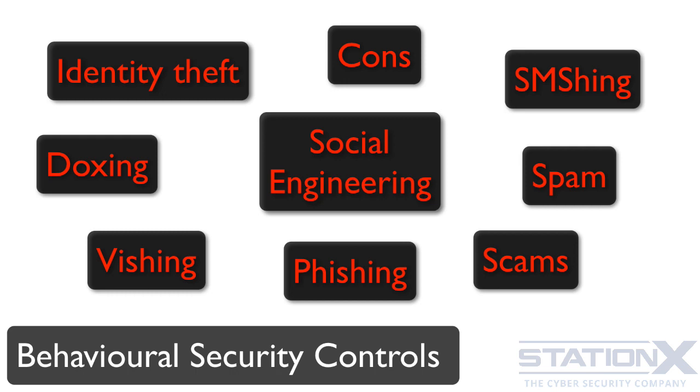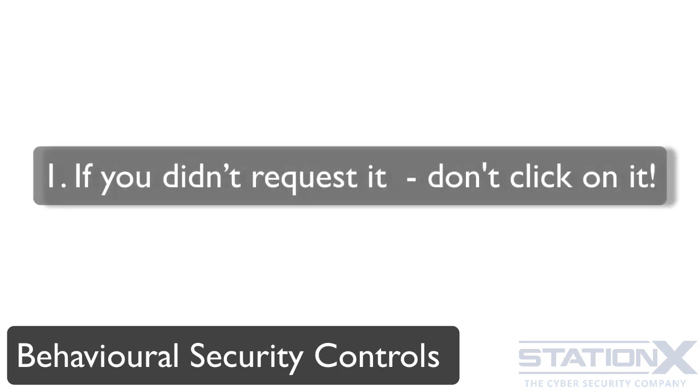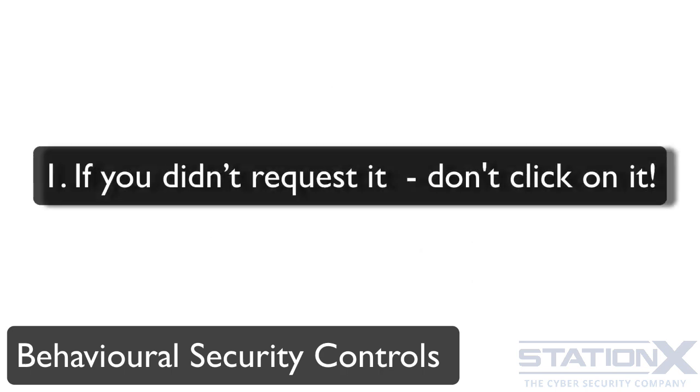The number one defense against social attacks is, if you didn't request it, do not click on it. Do not respond to it and be immediately suspicious. This includes your emails, SMSs, telephone calls, messages, things that pop up on the screen, messages within messaging apps. If you didn't request anything, always be suspicious of it.